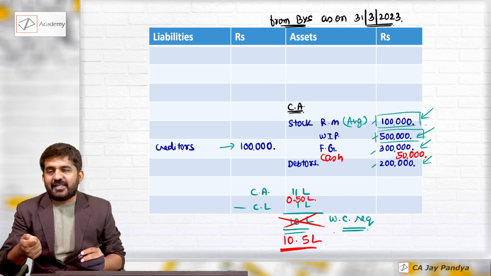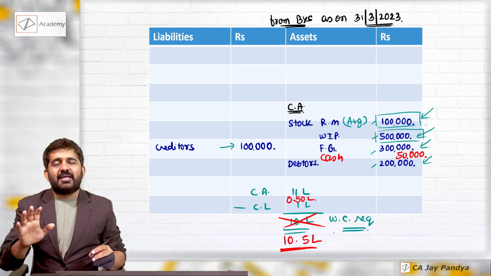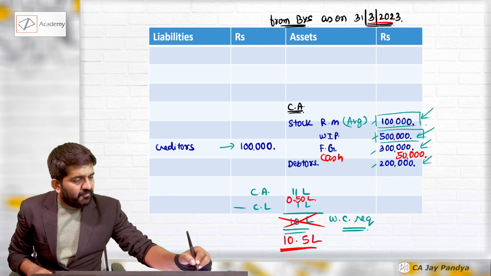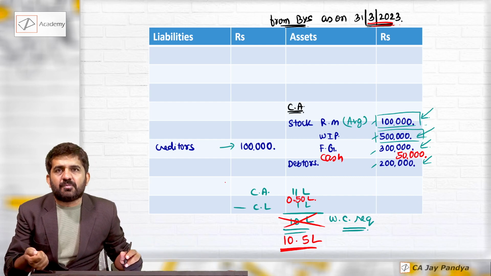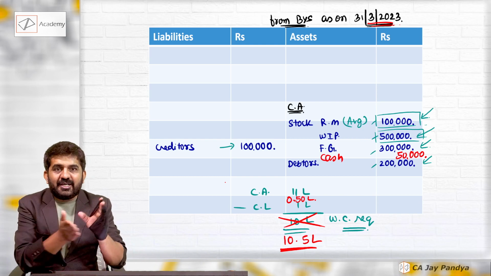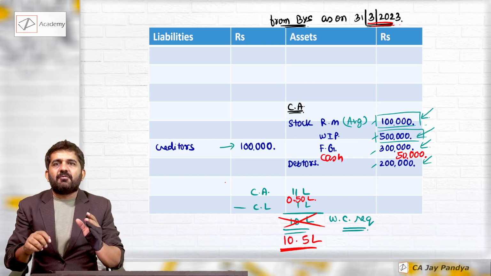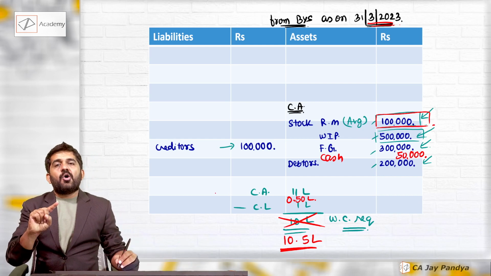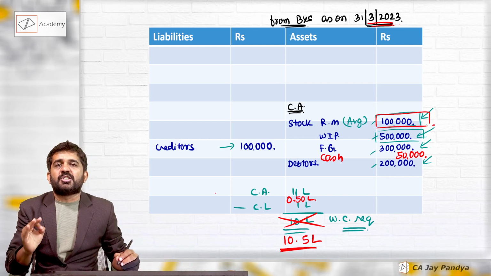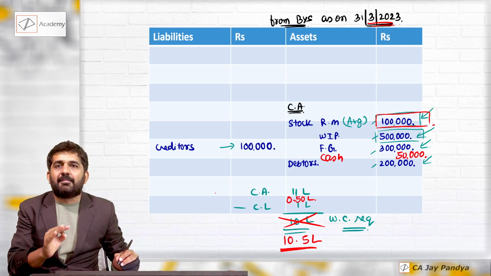All current assets minus current liability is working capital requirement. We have taken a base that everything that is on 31st March is an average. Ultimately, it is actually a closing balance. But we are assuming, say if raw material is of 1 lakh rupees as on 31st March, this is my average raw material balance.